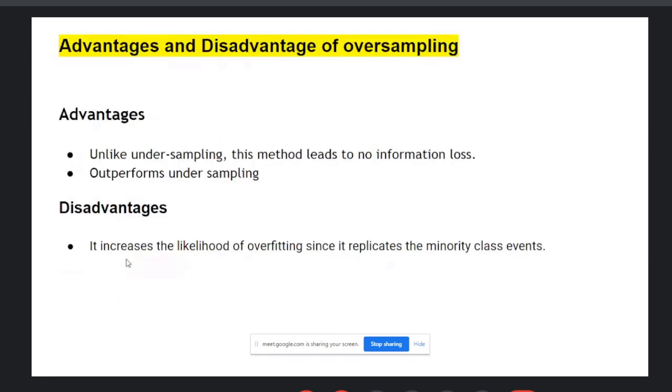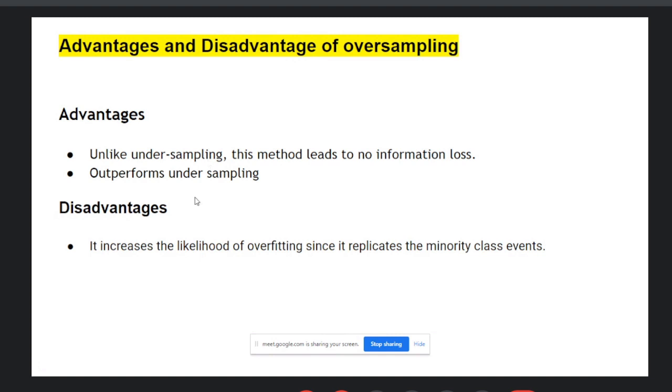The next one, the advantages and disadvantages of oversampling. Number one, the advantage: unlike undersampling, where you discard too much data, this method leads to no information loss.